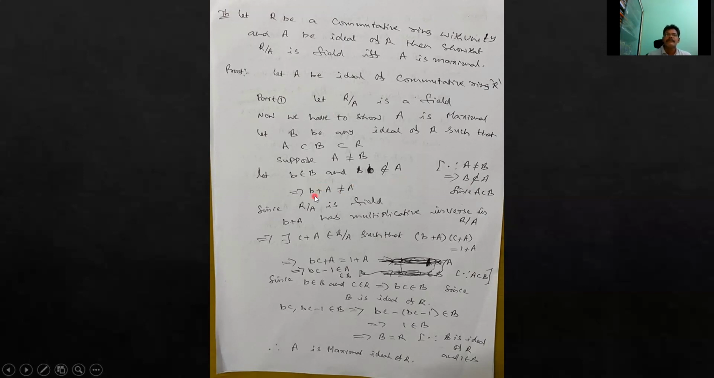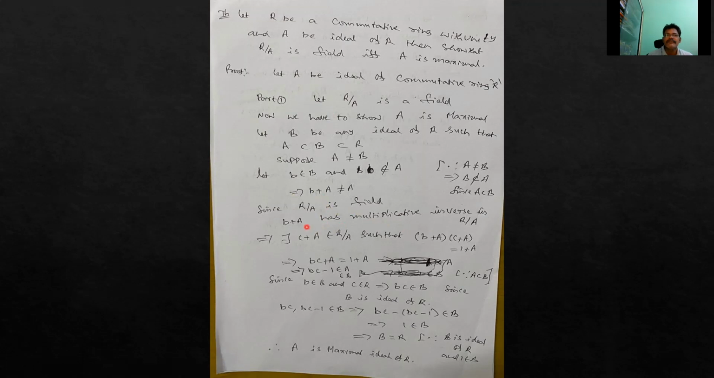That means b plus A is not equal to A. That means b plus A is a non-zero element, because R by A consists of all left cosets, and 0 plus A is the zero element in R by A. Since R by A is a field, and a field is a commutative ring with unity in which every non-zero element has a multiplicative inverse, b plus A has a multiplicative inverse in R by A.